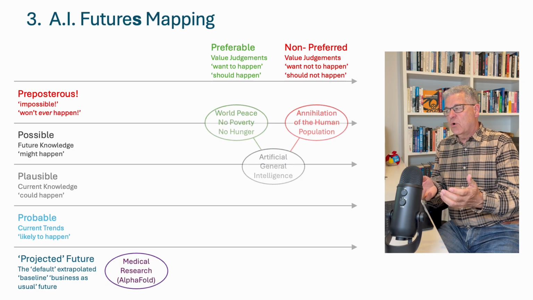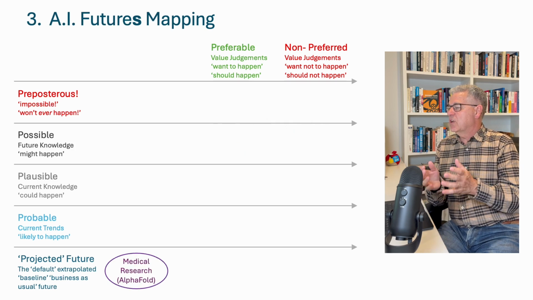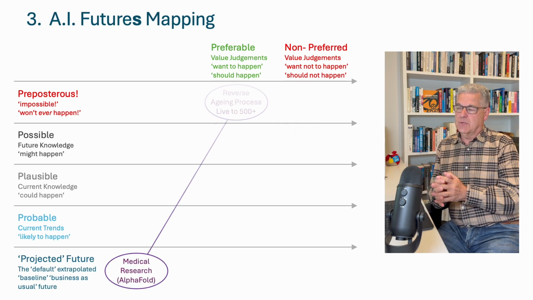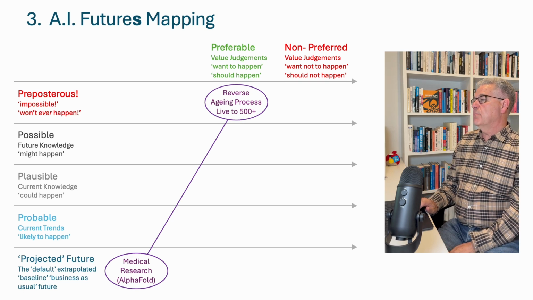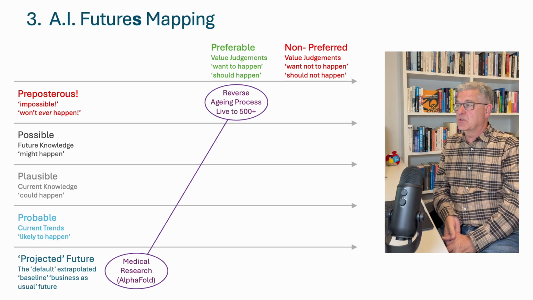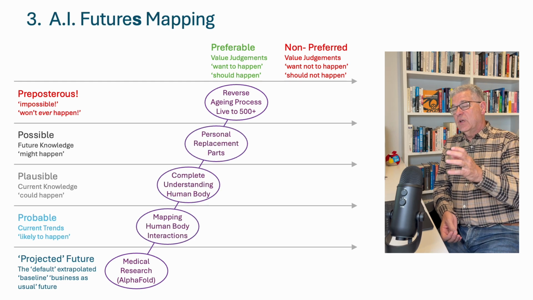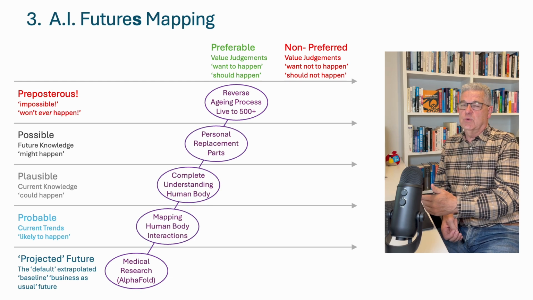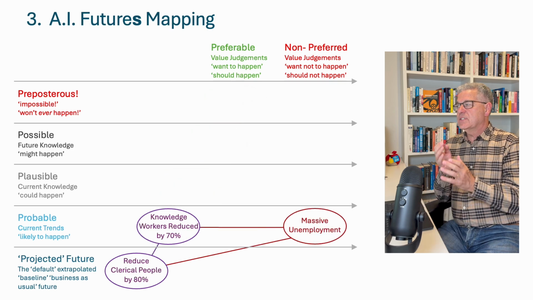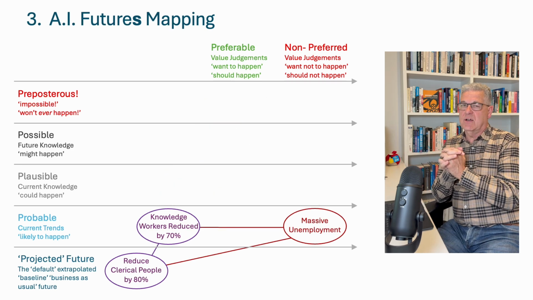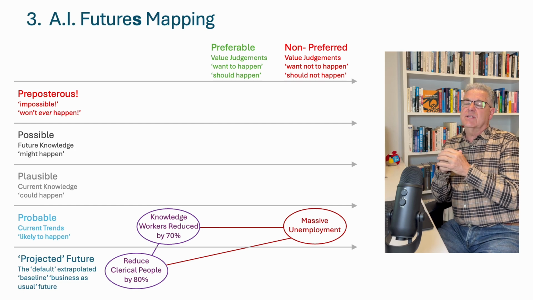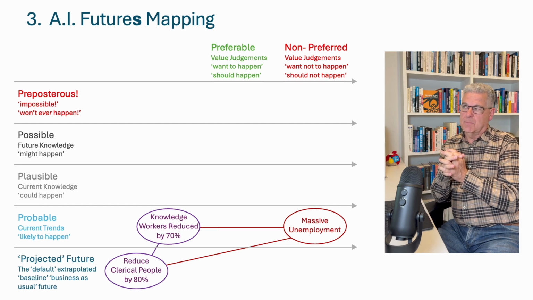Next, earlier we talked about medical breakthrough delivered by AlphaFold. Well, our preferred future may be the reversing of the aging process so that we all live more than 500 years. We can trace the futures we need to achieve this. Another emerging future is that we're starting to see people replaced by AI systems. But will this lead to massive unemployment?